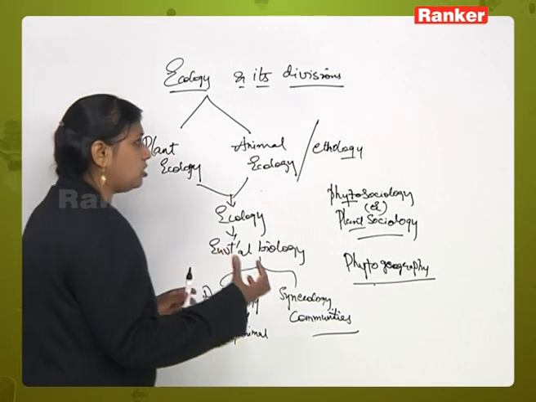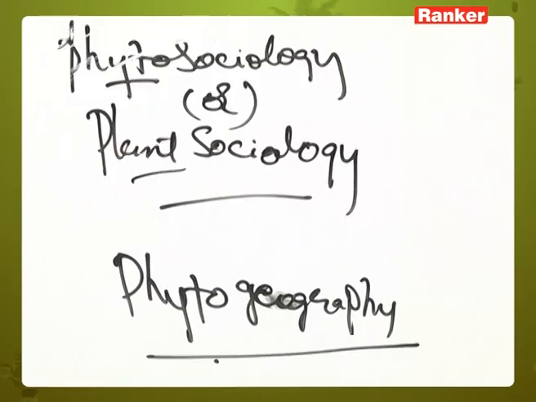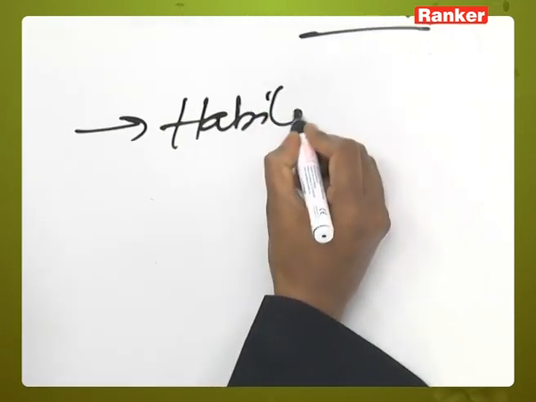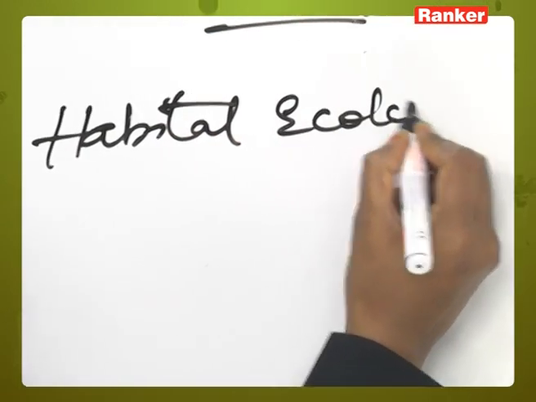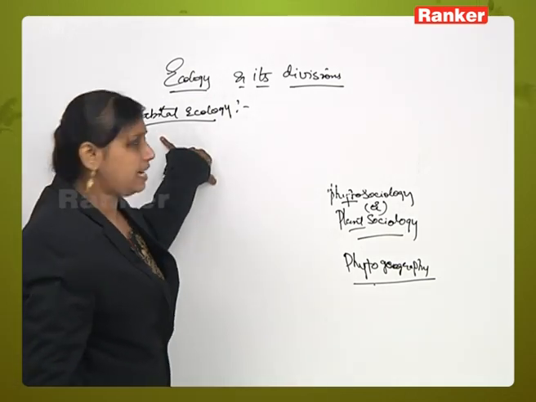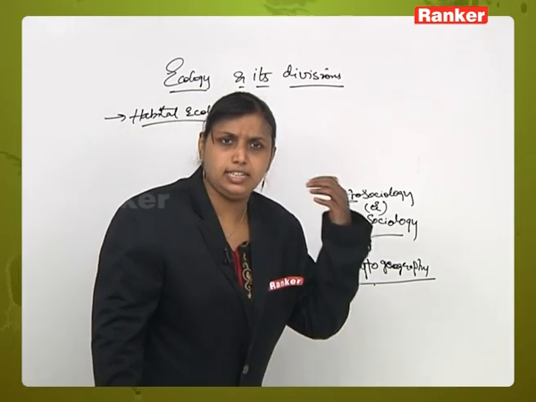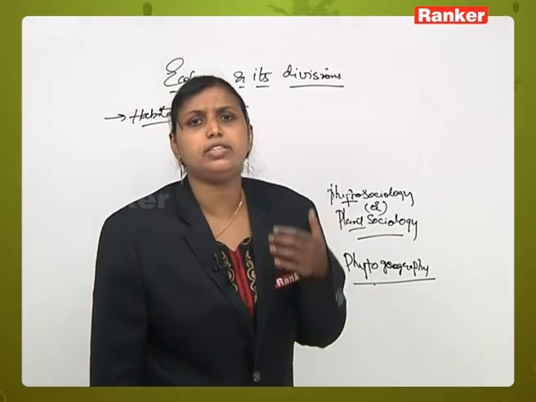Now let us look at some more important branches of ecology. For example, you have habitat ecology. What is habitat ecology? As the name itself indicates, we are talking about the habitat and its interrelationship with the environment.